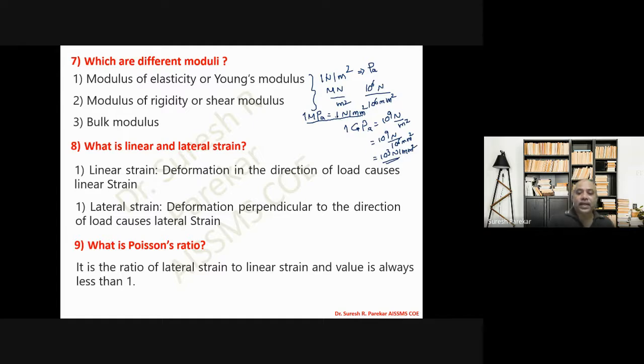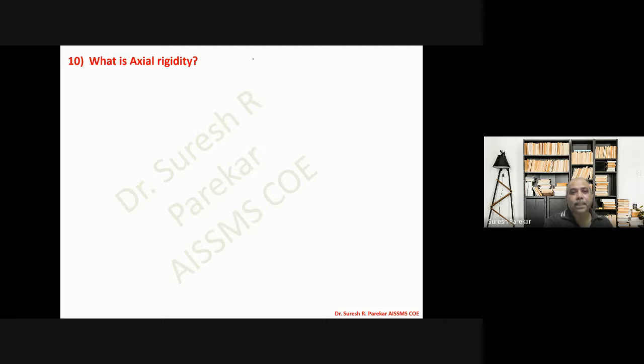If we have linear strain tensile, then lateral will be compression. And if linear is compressive, then lateral should be tensile. What is axial rigidity? We have AE. Now, if you have to find the unit of this, we have area, that is meter square, and E is Newton per meter square. So AE is Newton.